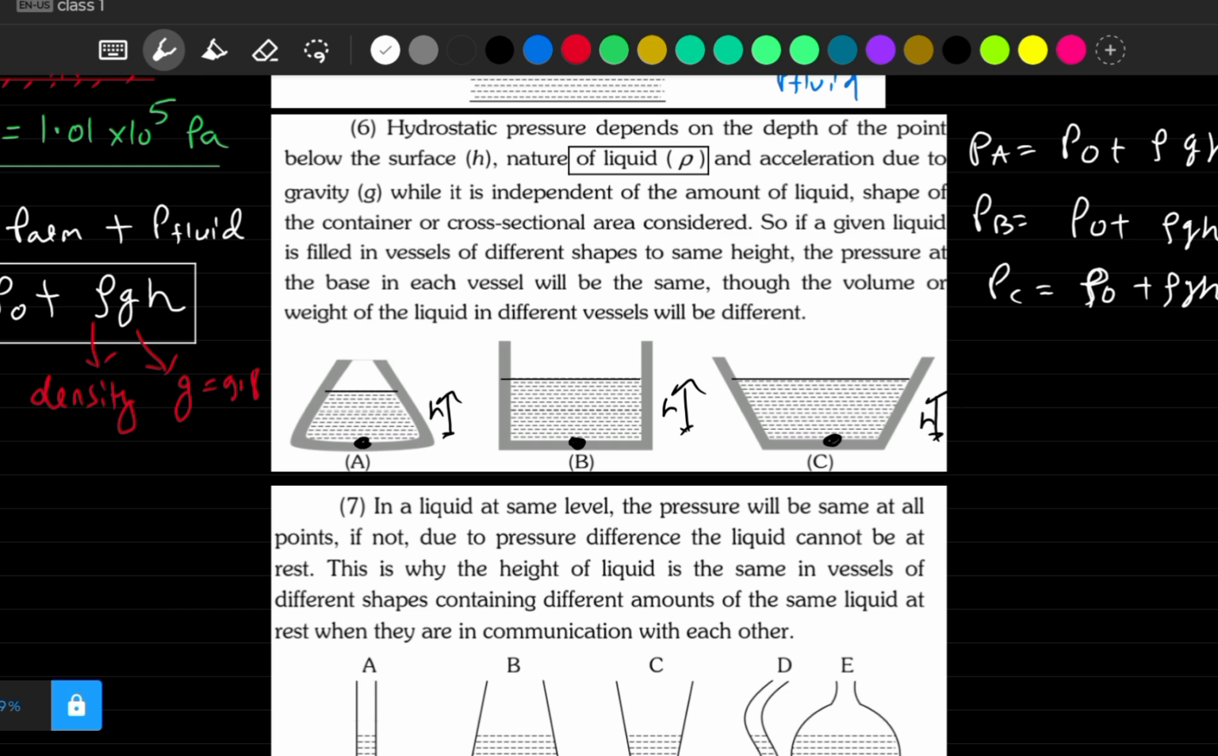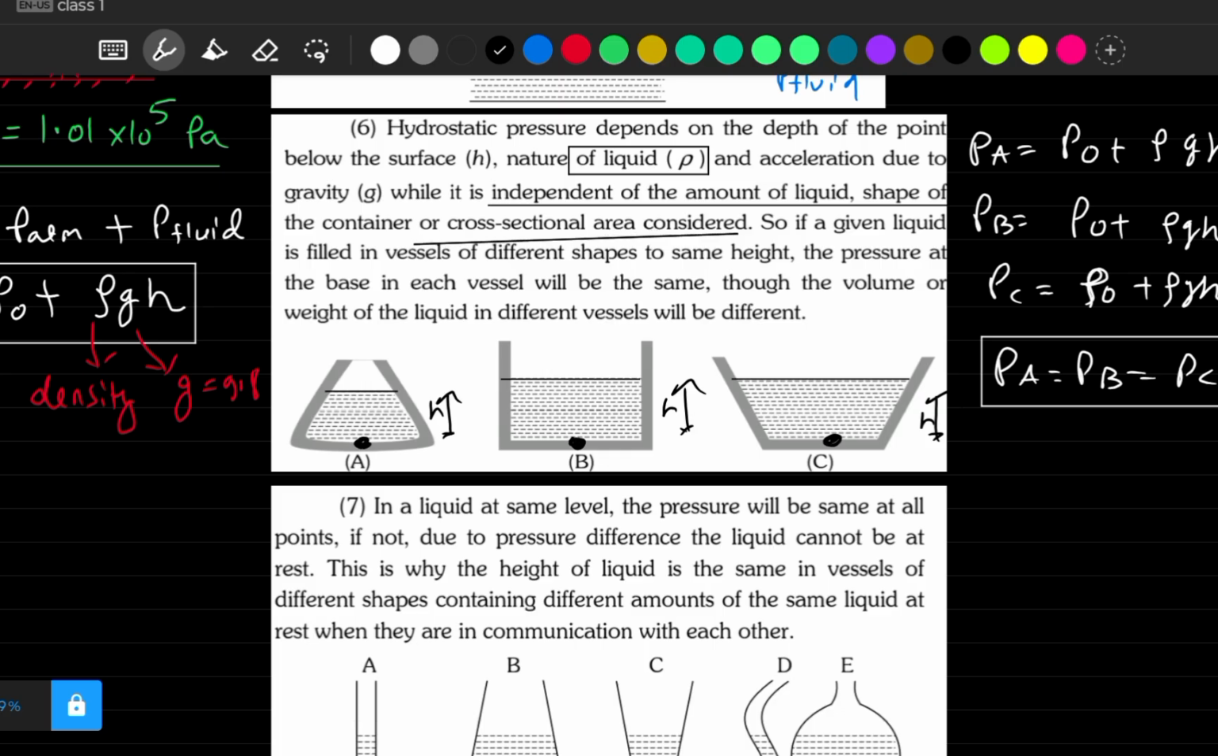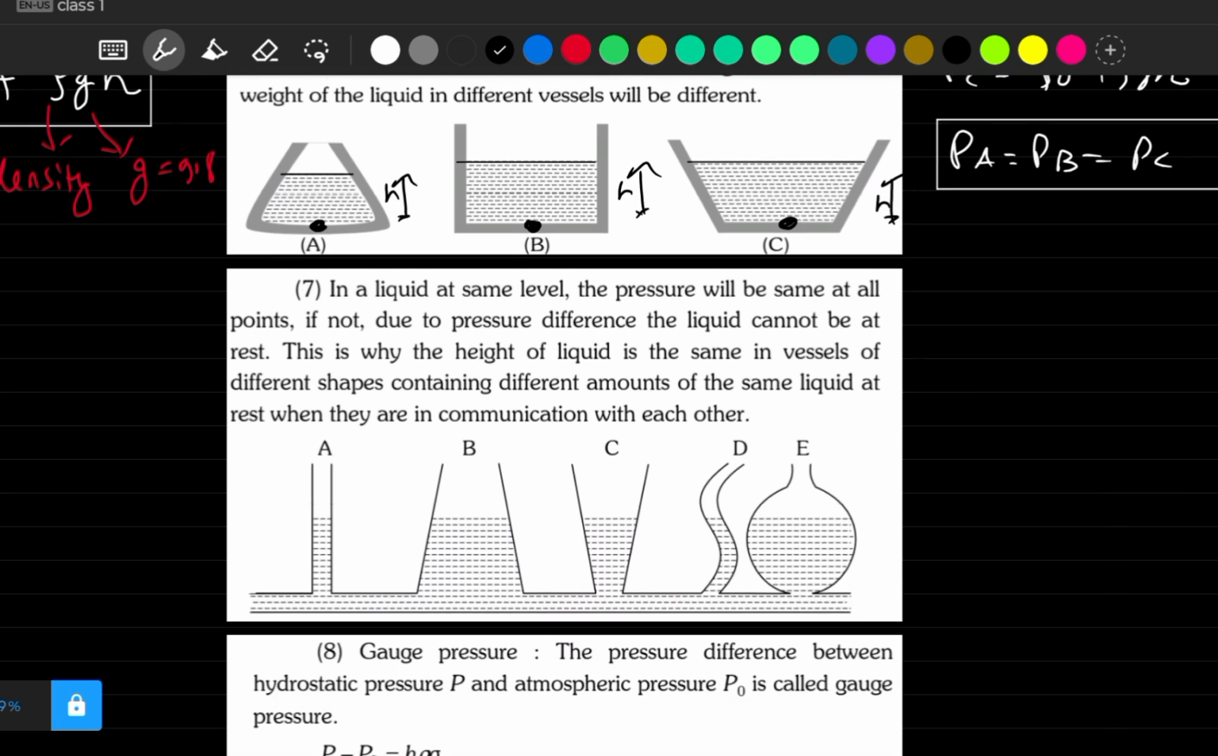It means we can say that pressure does not depend upon the shape of vessel. Got it? Neither does it depend upon the cross sectional area. That's what is written here: independent of amount of liquid, shape of vessel or cross section area. It only depends upon height. So I hope this point is clear to all of us, that pressure at the bottom of each vessel will be same.